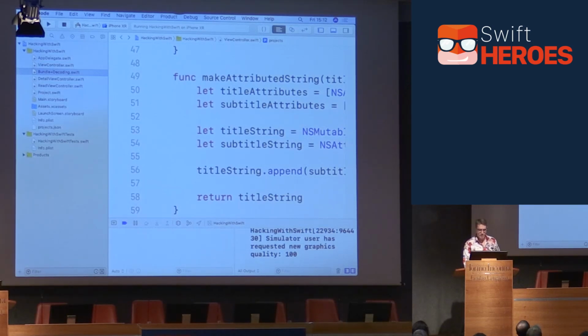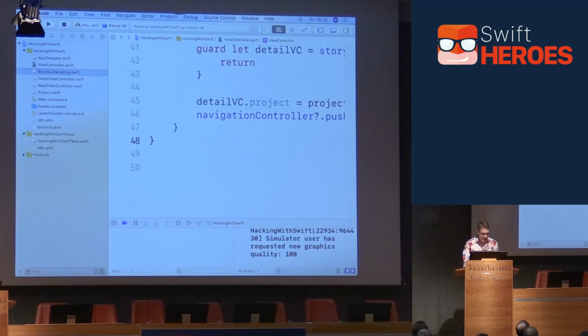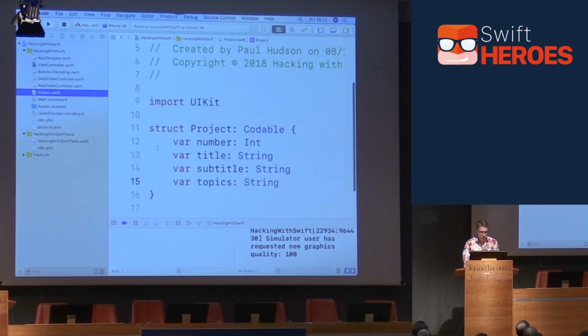Question is where? Now, there are two options. If you're a view model kind of person, fine, you make a view model, wrap around it and do a view model. Alternatively, make our model understand how to transform itself into different models. I don't really mind what you use. You know your app better than I do. We only have time here for one, so I'll take the easiest one, which is basically yoinking that directly into the model. So I'm going to take this whole method out of the view controller, like that, and then go to project.json, the model for my thing, and give it that method instead.